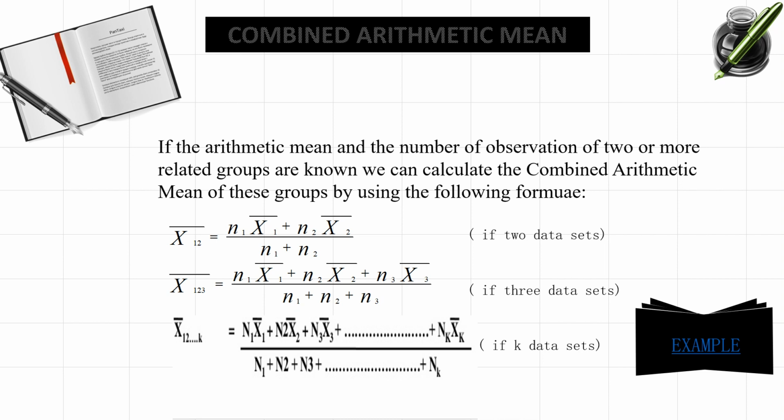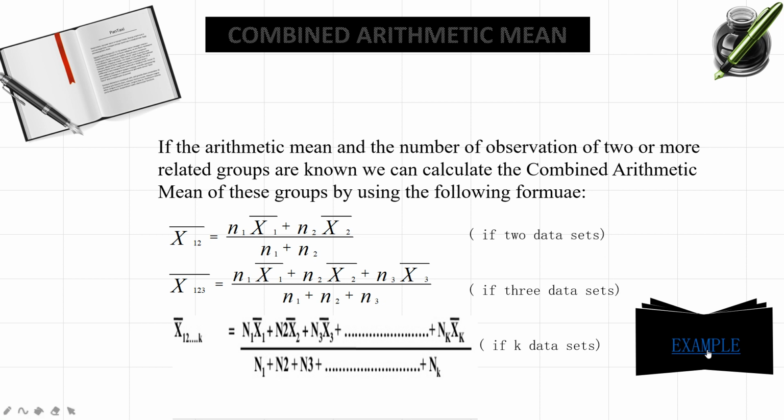An extended formula is also there, supposing k data sets, where k may be 2, 3, 4 and so on. So n1 x1 bar, n2 x2 bar, n3 x3 bar, you sum up till the number of data sets given to you, that is nk xk bar, divided by the total number of observations in each data set, that is n1 plus n2 plus n3 and so on plus nk.